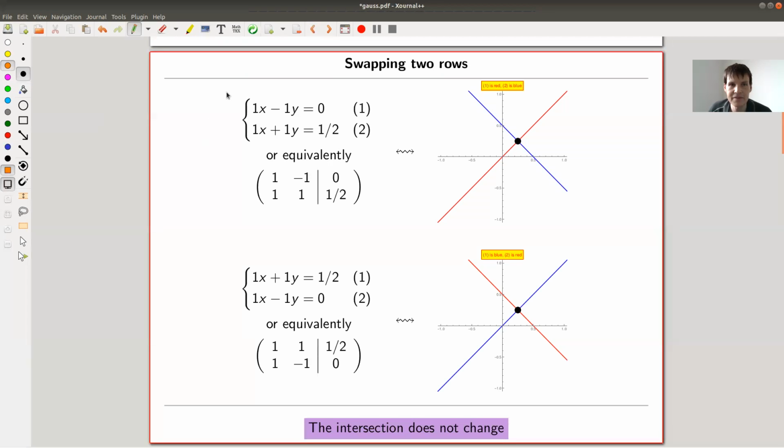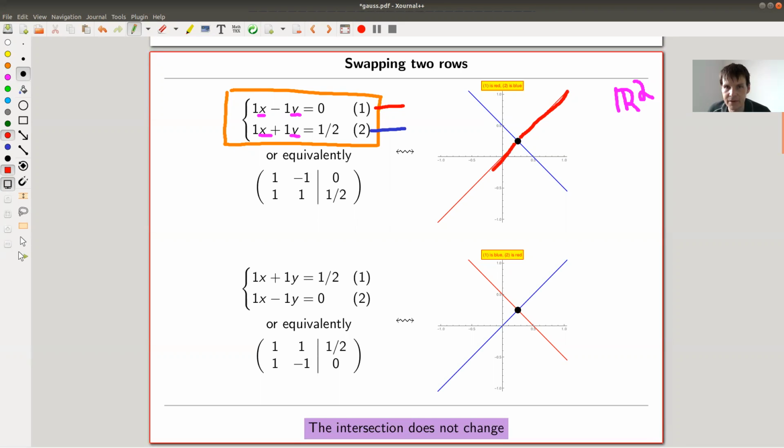So let's say you have some kind of system of linear equations. Let's say I have a red equation and I have a blue equation. And each of those equations, it's a pretty simple idea. So you count the number of variables, here x and y. That's the dimension of the space you live in. So let's say R2. And each of these equations defines the corresponding hyperplane in that R2.